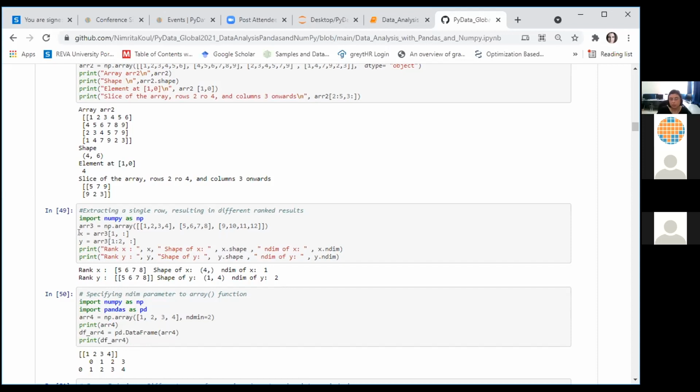In the first statement here, where we have used X to denote the return, this returns a single row as a flat array for us. Whereas Y in this case is not a flat array, it is a 2 cross 1 array. The rank of both return values is different. You can see the return type of both X and Y using this code. You can see the number of dimensions of X and Y. You can see the shape of both X and Y. The difference has been created by the way you have written your code.